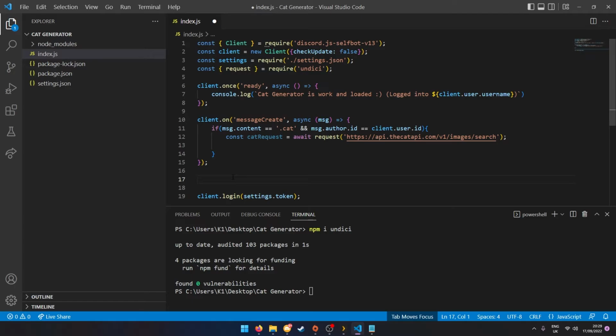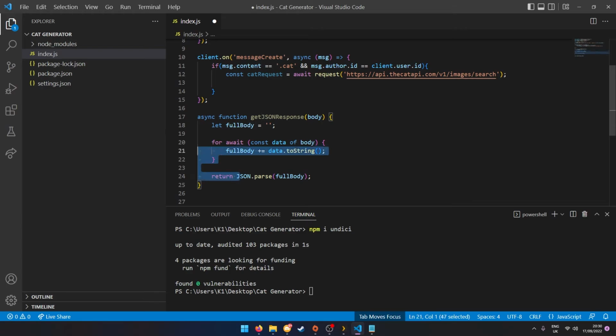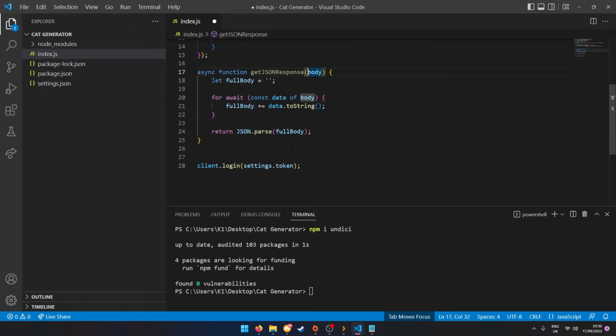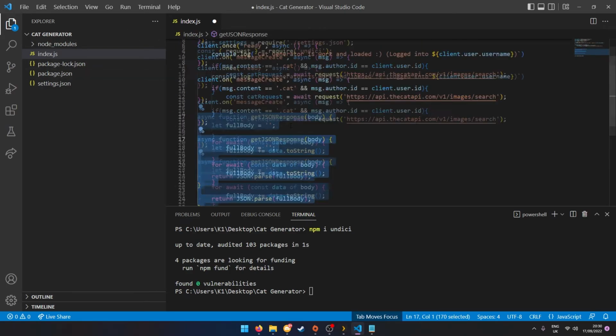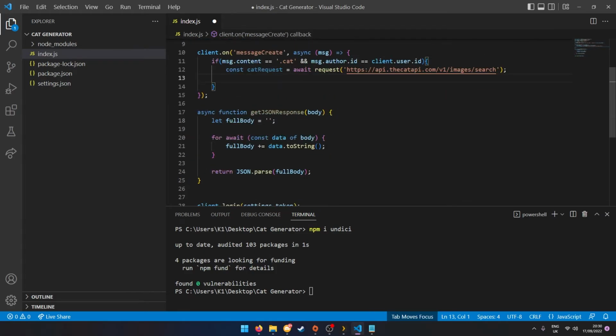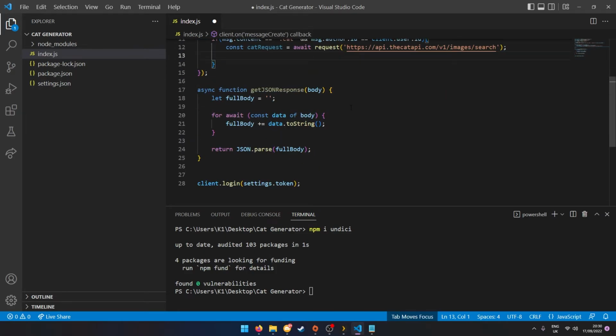This function is from the Discord.js guide documentation, which I put in the description. You see it's getJSONResponse. This basically helps you get the response to the JSON request from whatever data it is.